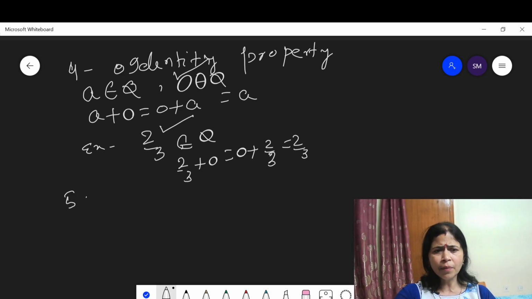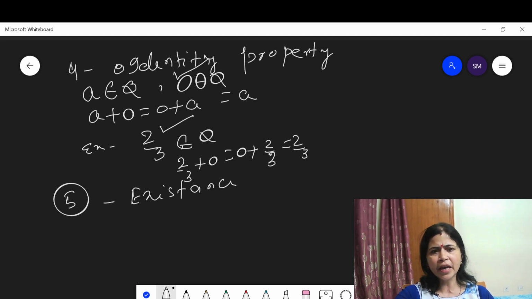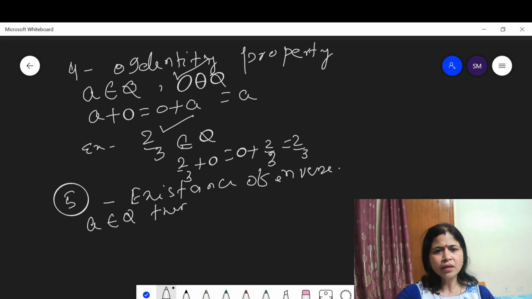Now the fifth property, existence of inverse. Please students, recall the inverse property.